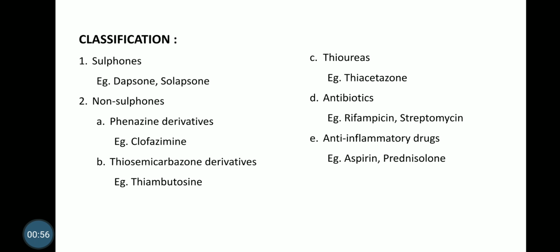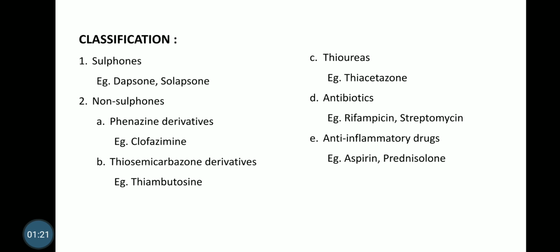Classification: it is mainly classified into two classes. The first class, the drugs containing a sulfone group, and the second class, drugs not containing the sulfone group. The first class, sulfones. Example: dapsone, solapsone. Second one, non-sulfones, are further classified into five classes.